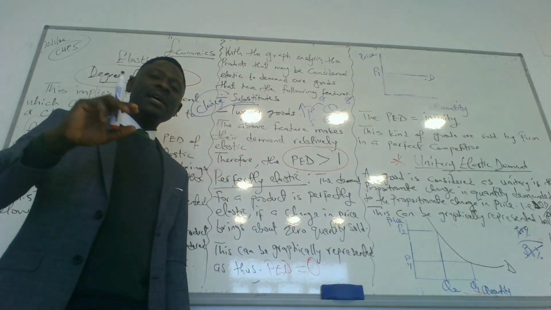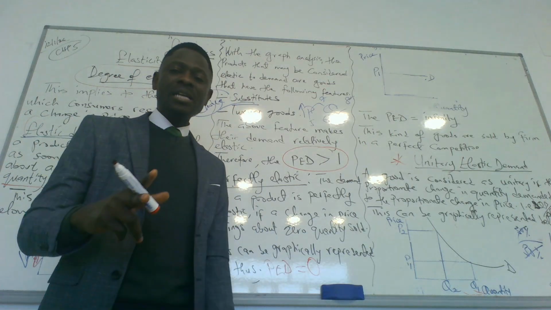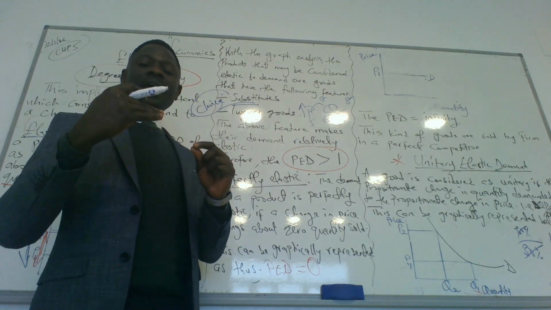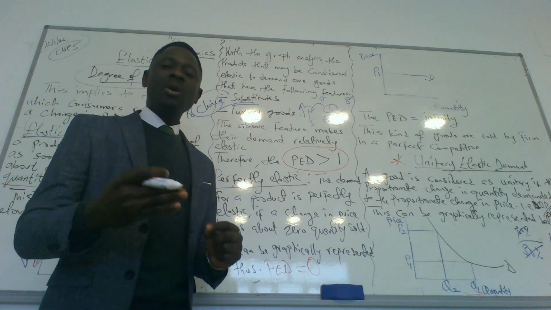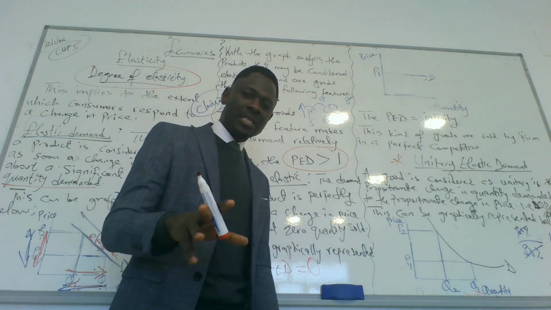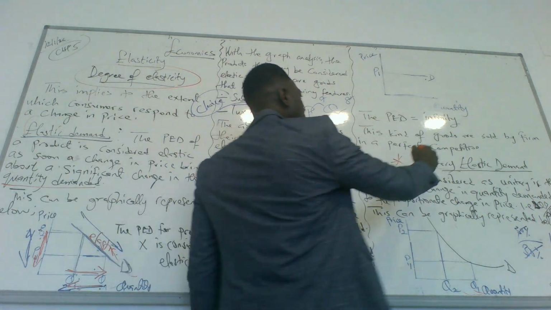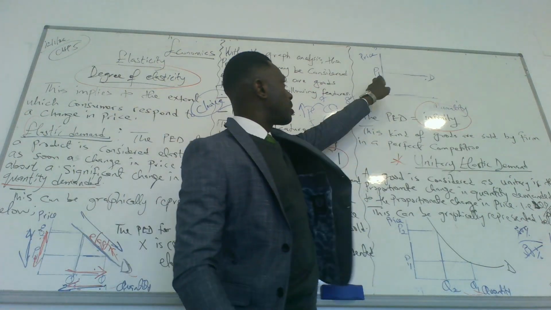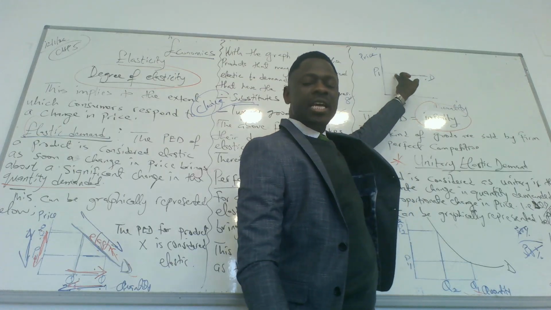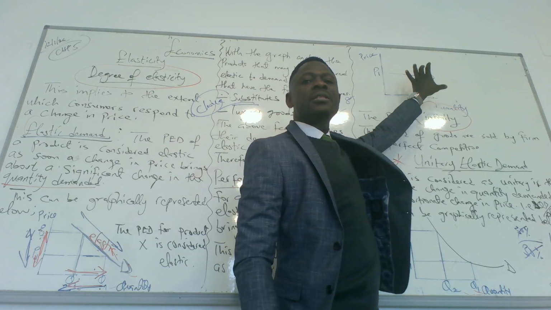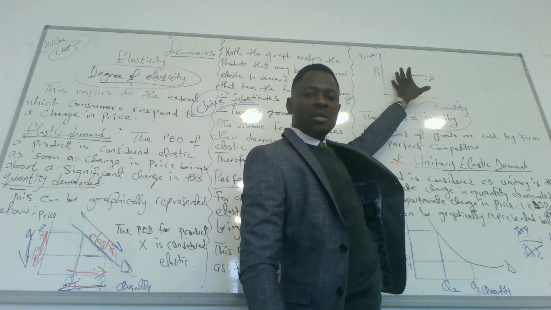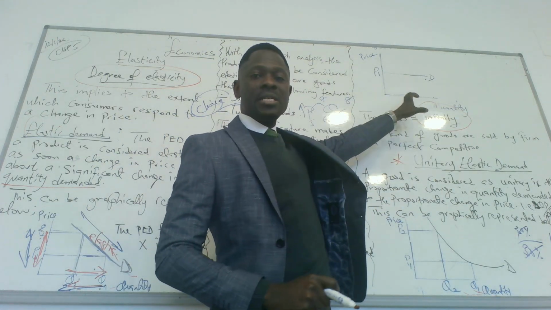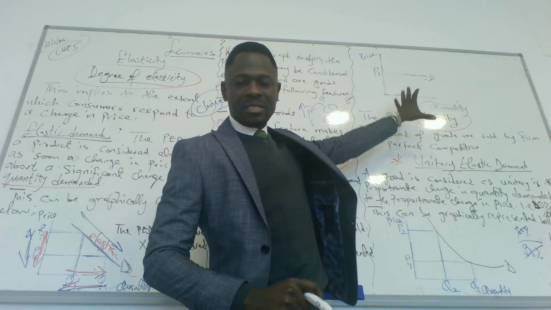And once again, I said it is perfectly elastic because a change in price brings about no change in the quantity demanded. So if a rise in price brings about zero change in quantity demanded, that is perfectly elastic. And the PED is always to infinity. So the PED for such a product is to infinity. And the graph is this. A change in price does not change the quantity demanded. The quantity demanded remains the same. Either an increase in price or reduction in price, the quantity demanded remains the same. So if we have a graph like this, it simply means the demand for the product is perfectly elastic.